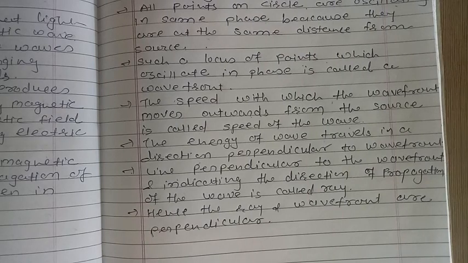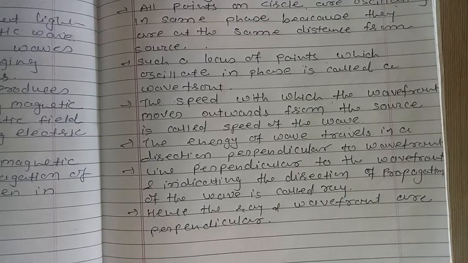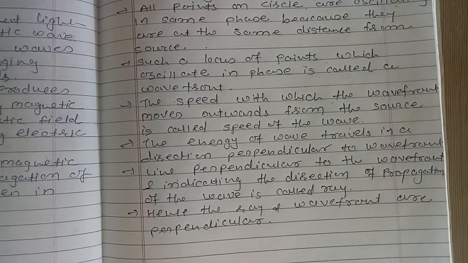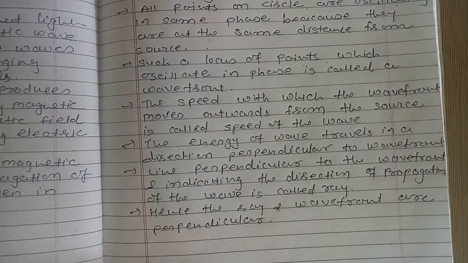If there is a large distance from a source, a small portion of a sphere can be considered as a plane, so we can say that this is a plane wave. I repeat, if there is a large distance from the source, then a small portion of the sphere is considered as a plane, known as a plane wave.